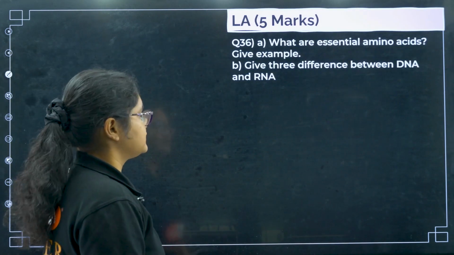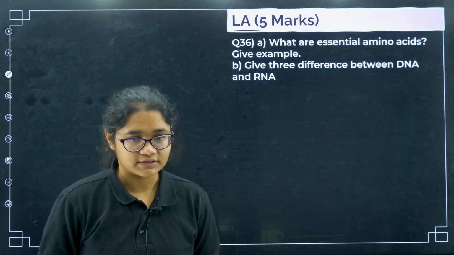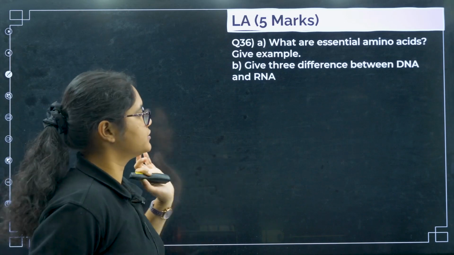Okay, next, what are essential amino acids? Essential amino acids are those which cannot be produced in the body, has to be taken from the diet. Example you can write, there are 10 essential amino acids.